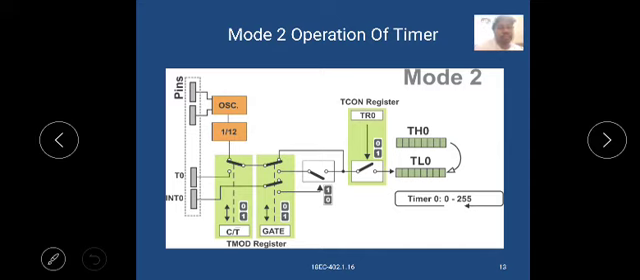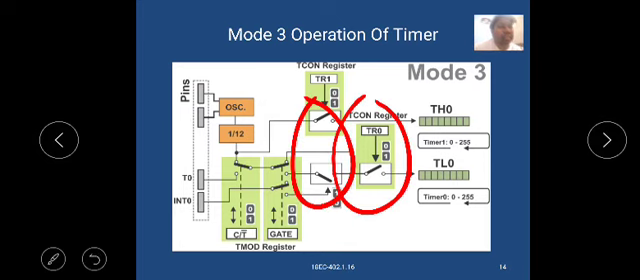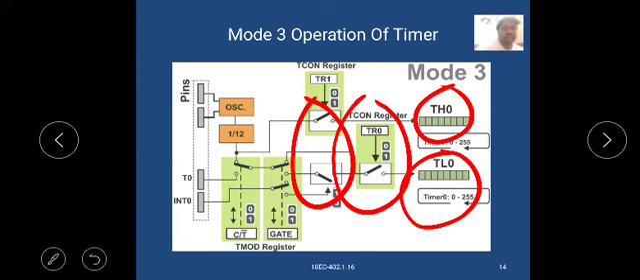Here mode 2: oscillator 1 by 12th, TCON register, TH0 and TL0. Mode 3 is different for both the counters and timers. Here the TCON register, TH0 and TL0. These are the modes of operation of timers: mode 0, mode 1, mode 2 and mode 3.